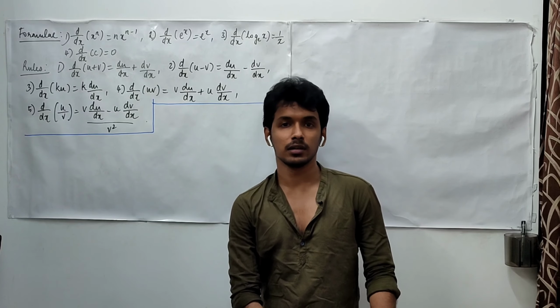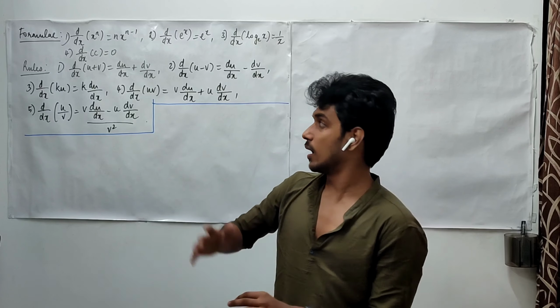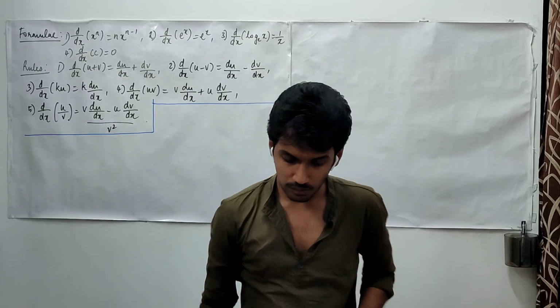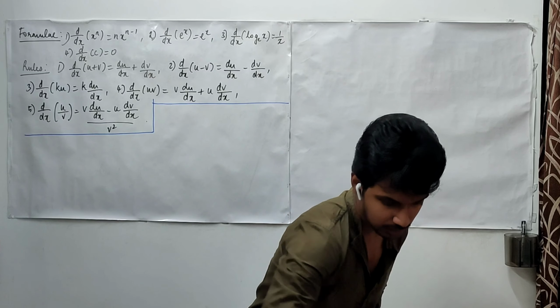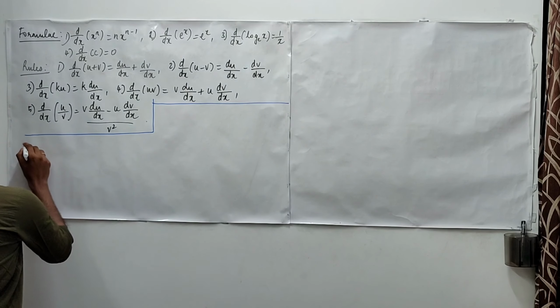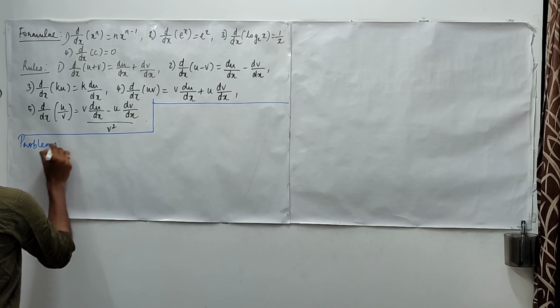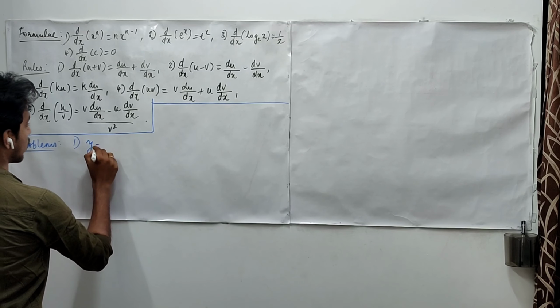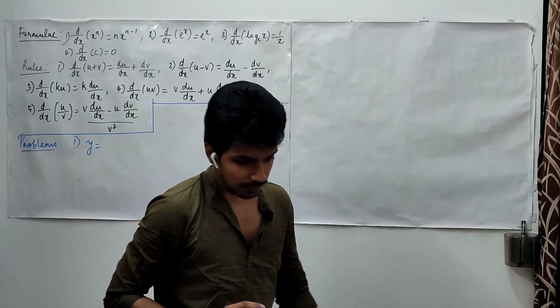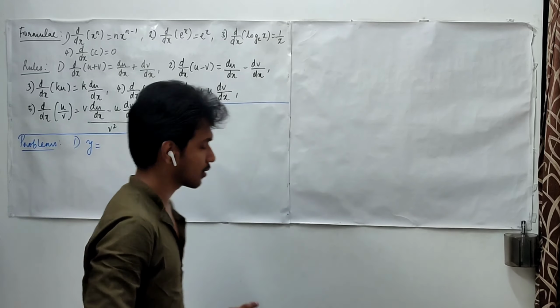All those formulas and rules that we have seen are summarized here, with which we will work out few problems now. The first problem that we are going to see is: we are given y is 5x cube plus 9x square.